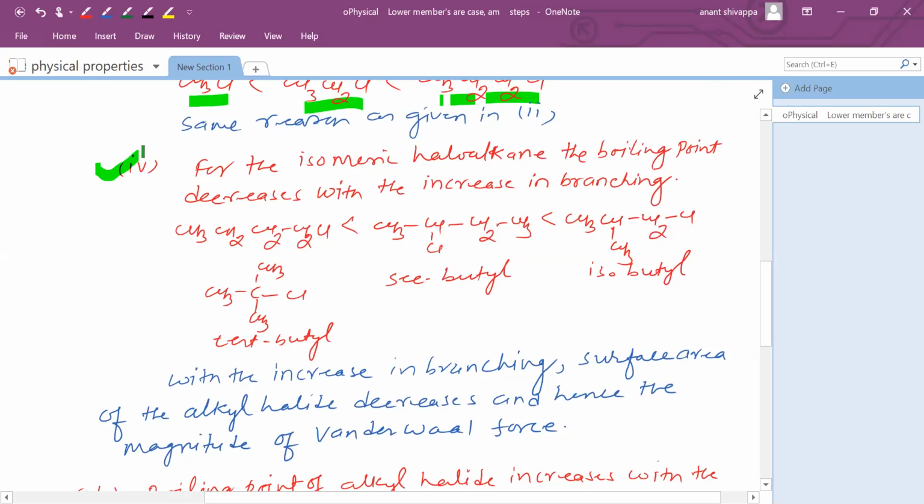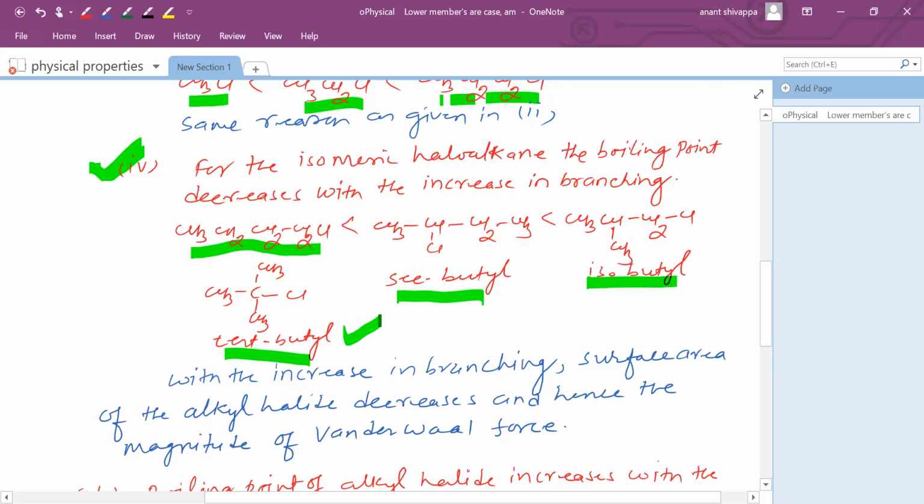Now this is important. For the isomeric haloalkanes, the boiling point decreases with the increase in branching. I have taken this as an example: n-butyl chloride, this is secondary butyl chloride, this is isobutyl chloride, this is tertiary butyl chloride. So when you move from n-butyl chloride to tertiary butyl chloride, you see the branching increases.